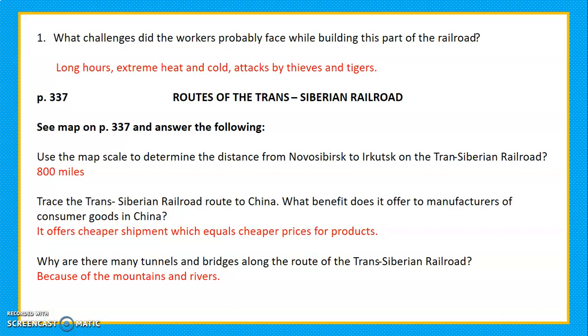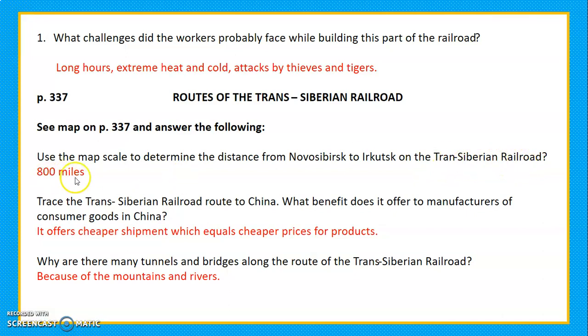Okay, these are the answers. What challenges did the workers probably face while building this part of the railroad? Long hours, extreme heat and cold, we were talking about that, the climate, and attacks by thieves and tigers. Then you have to see the map on page 337 and answer the following. Use the map scale to determine the distance from this place to this one on the Trans-Siberian Railroad.